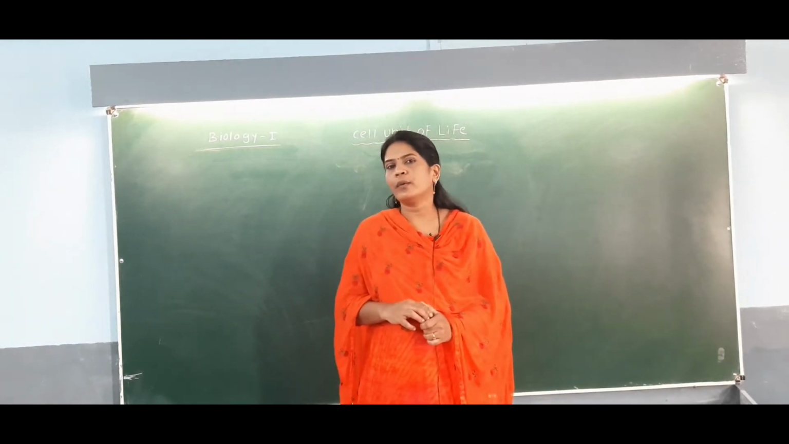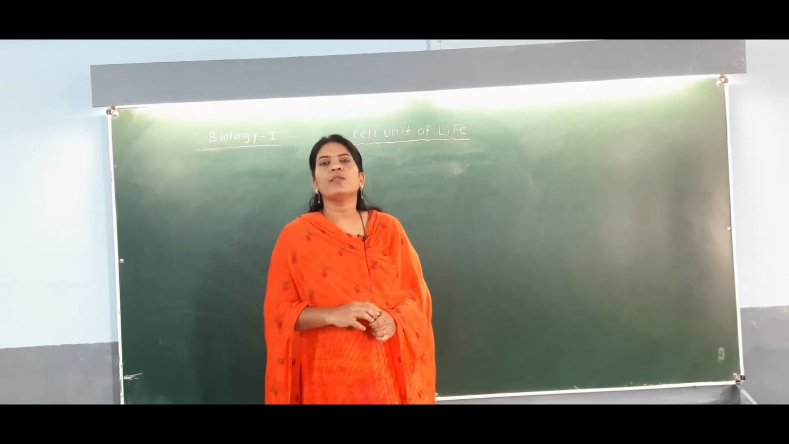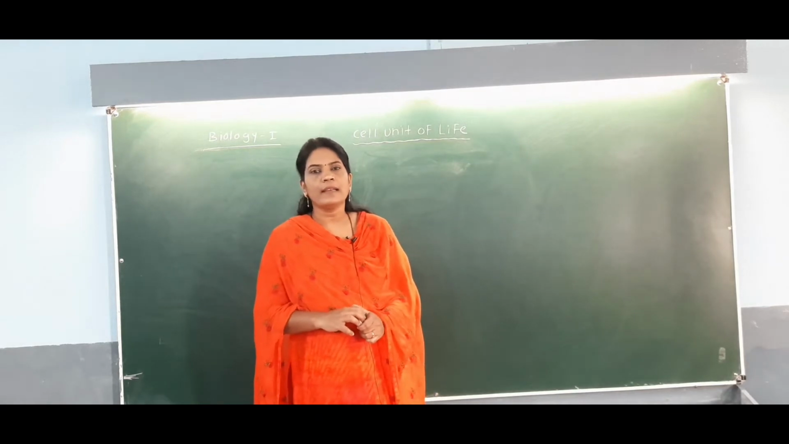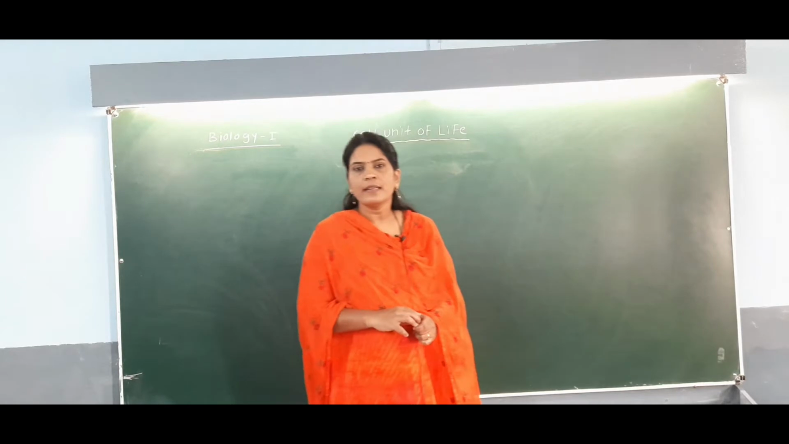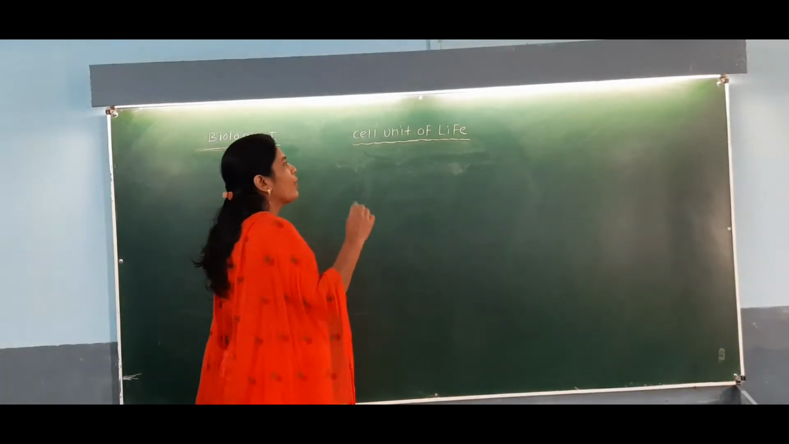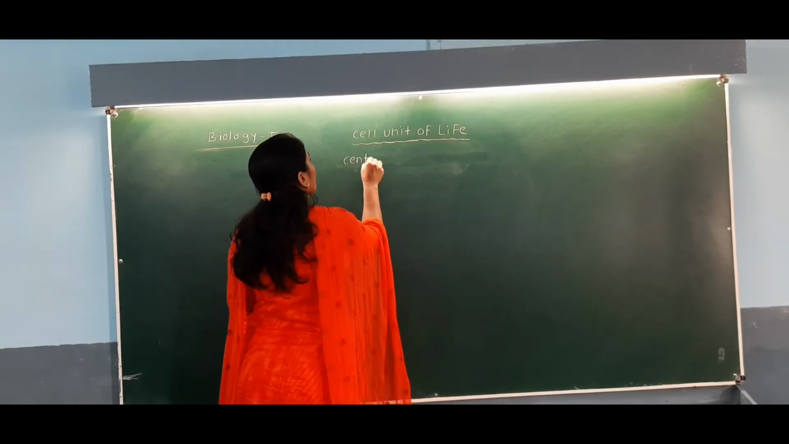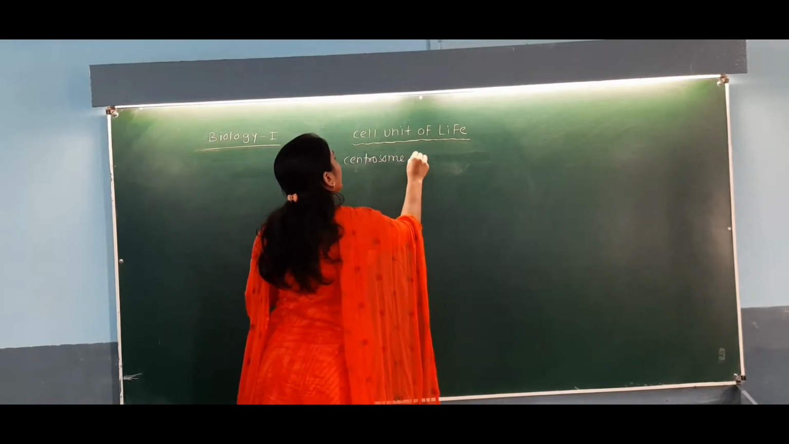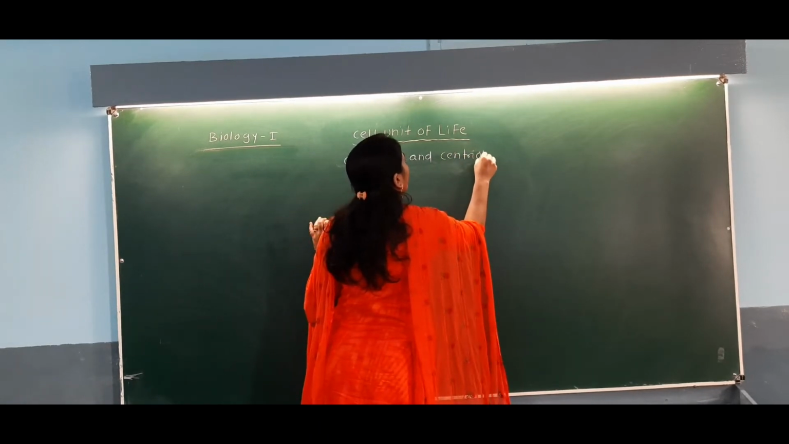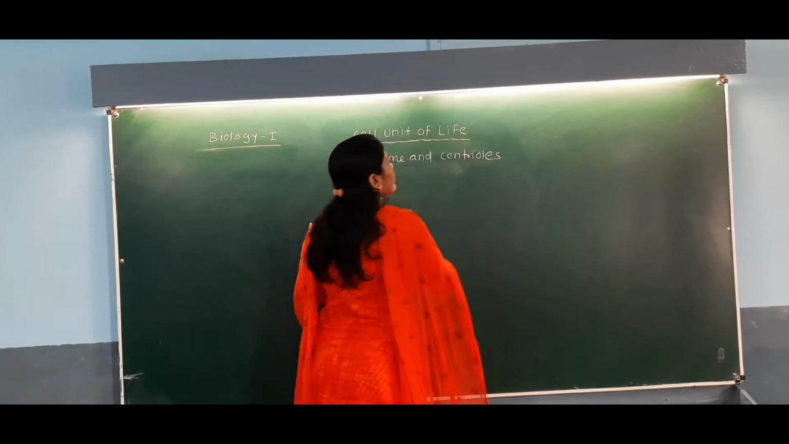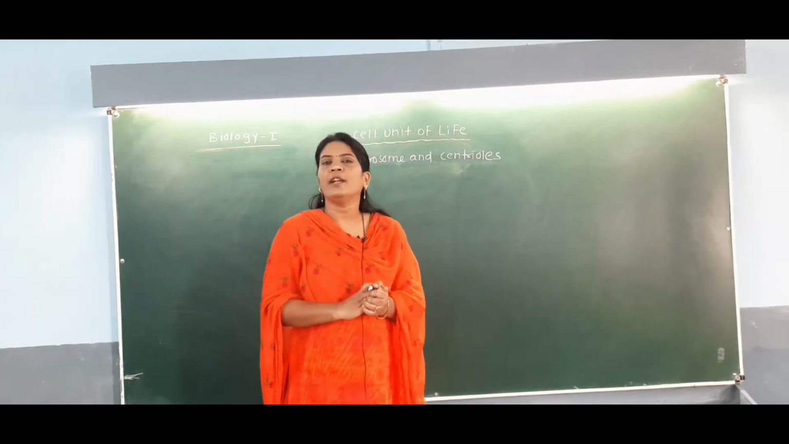flagella. Now today we are going to discuss the two important cell organelles, the centrosome and centriole, and the nucleus, and the last part of our topic, that is the microbodies. So students, we will discuss the first part of the cell unit of life, and that is the centrosome and centrioles. Centrosomes and the centrioles. So what is centrosome?